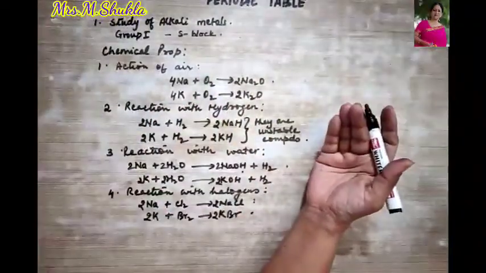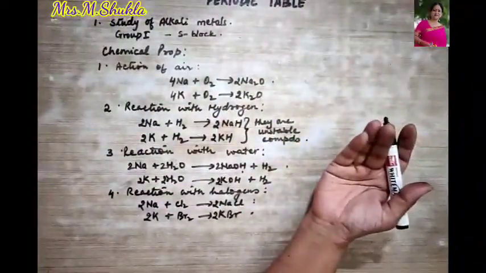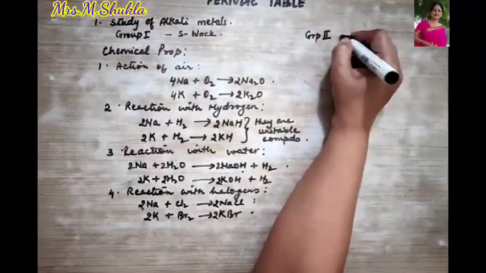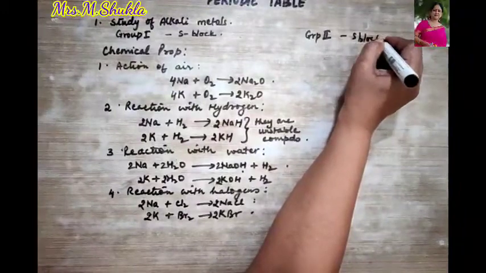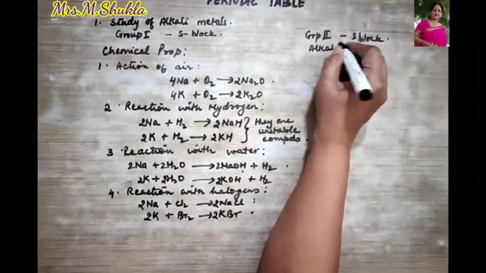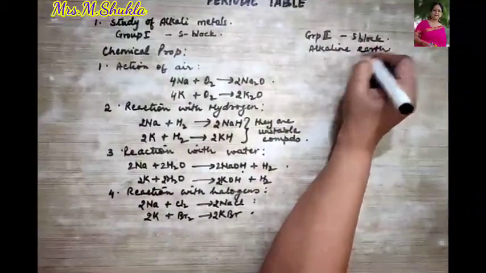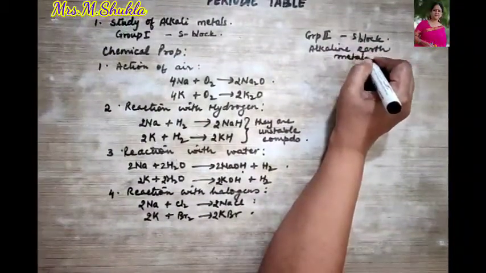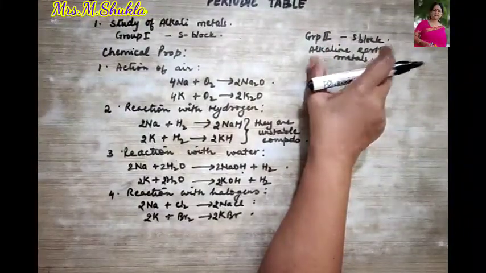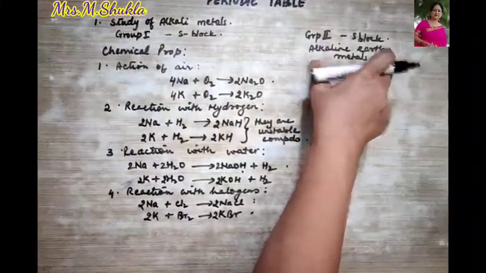Next to alkali metals, we go to group 2 in that same S block. What are they called? They are termed alkaline earth metals. Now, why are they called alkaline earth metals? Because these metals also dissolve in water, but they form weak bases.